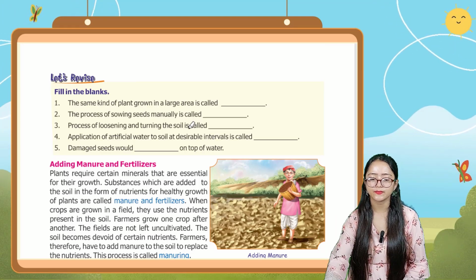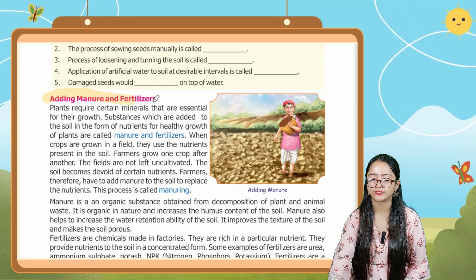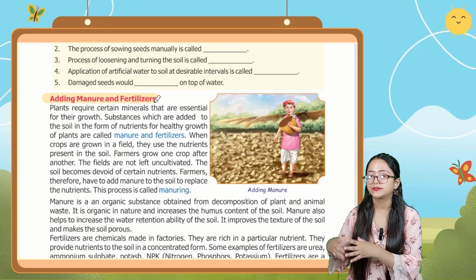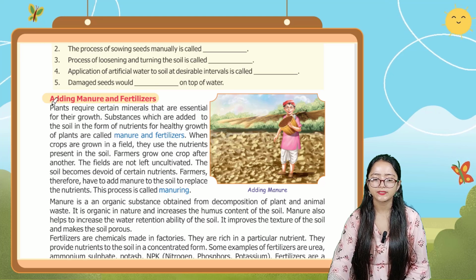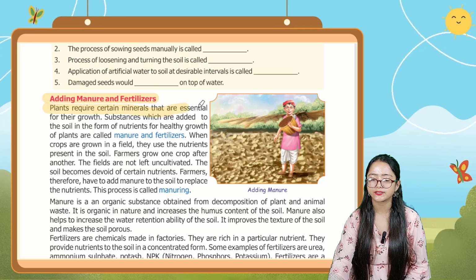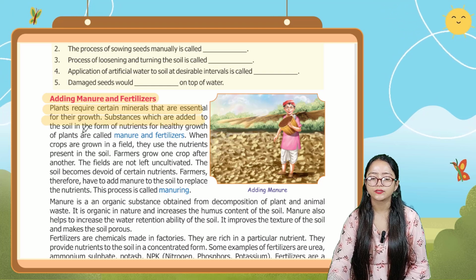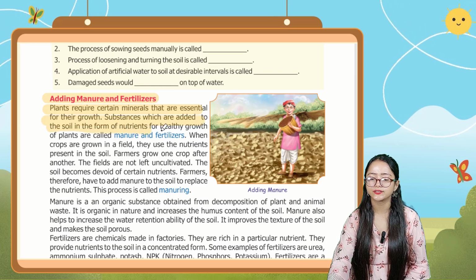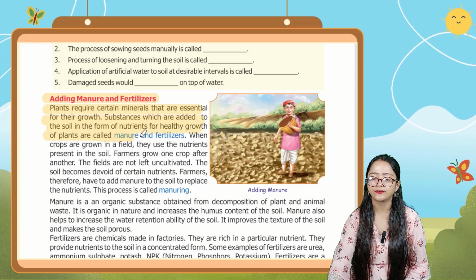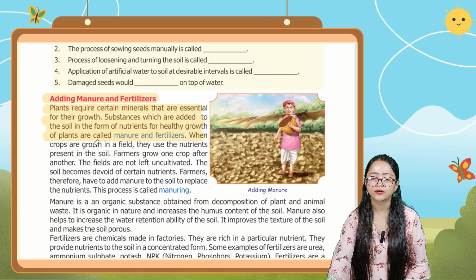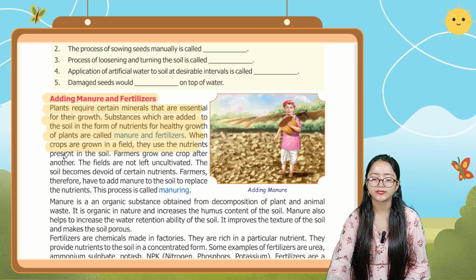Okay, now let's talk about the next step, that is adding manure and fertilizer. After sowing the seeds, the next step is adding manure and fertilizers. Plants require certain minerals that are essential for their growth. Substances which are added to the soil in the form of nutrients for healthy growth of plants are called manure and fertilizers. When crops are grown in a field, they use the nutrients present in the soil.